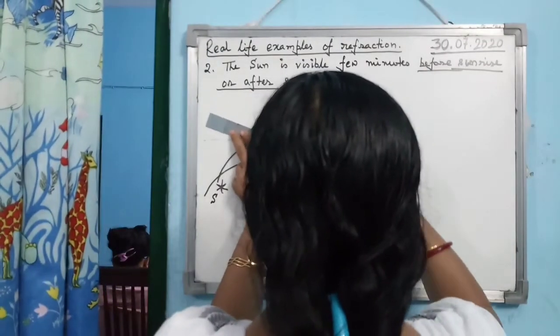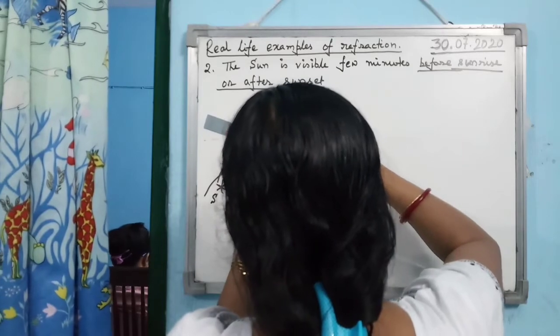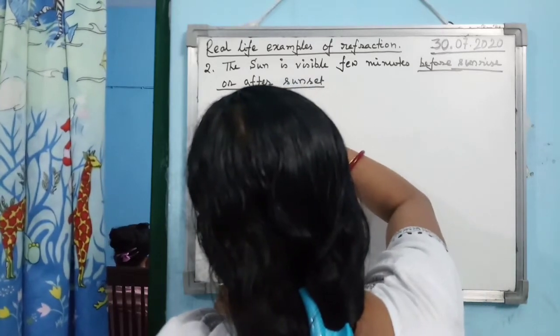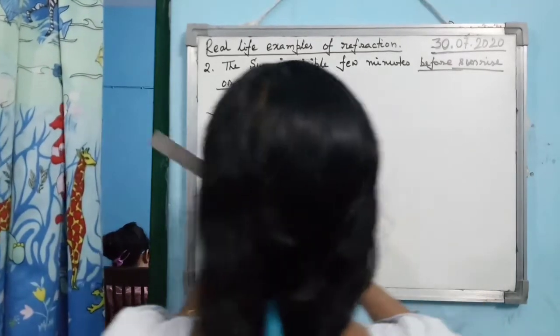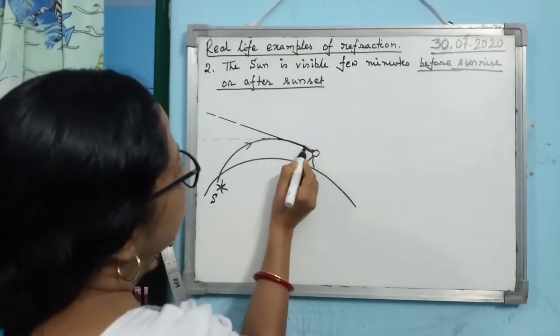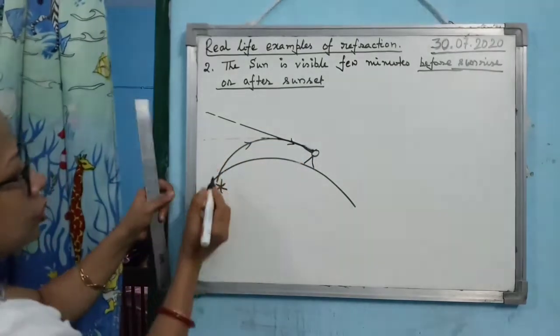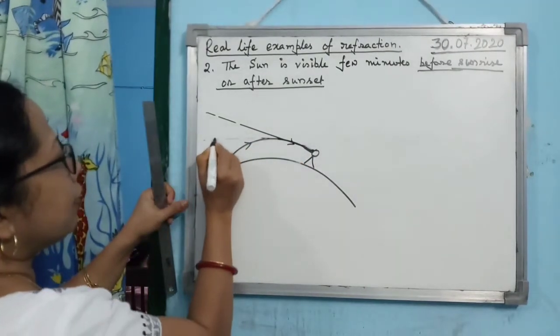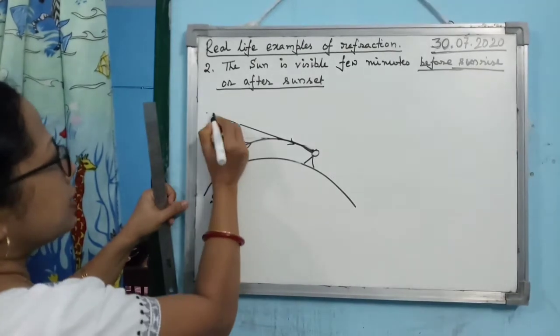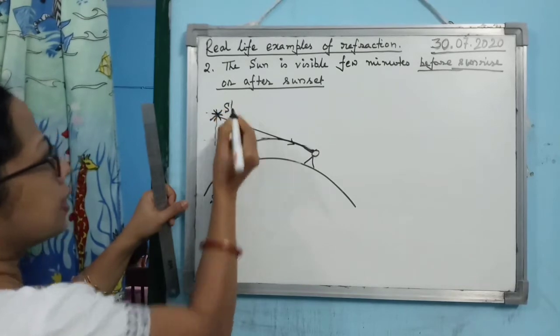So you have to draw the tangent to that point. If you draw the tangent to the received light, then the observer will see the image of the sun at this place, S dash.